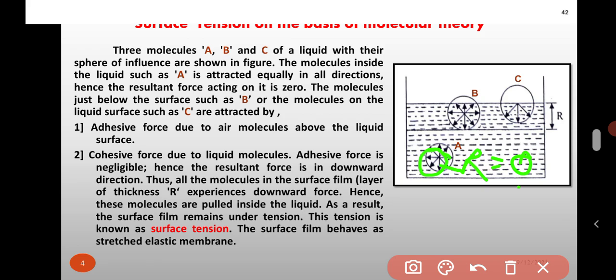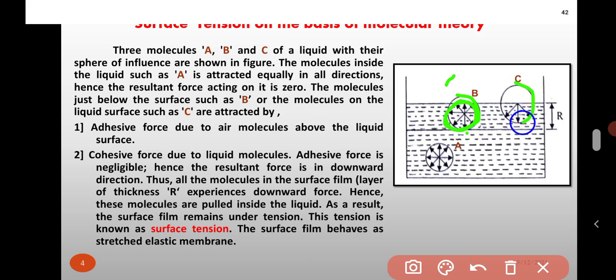The molecules just below the surface such as B, or the molecules on the liquid surface such as C, are different. Some part of molecule B is outside the liquid and more part is inside the liquid.